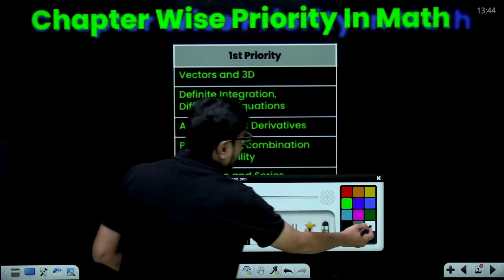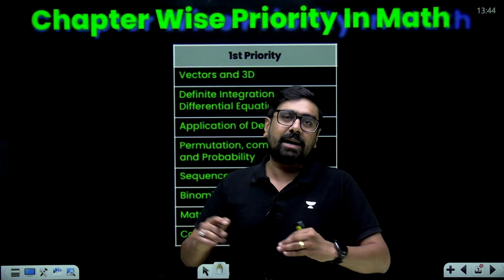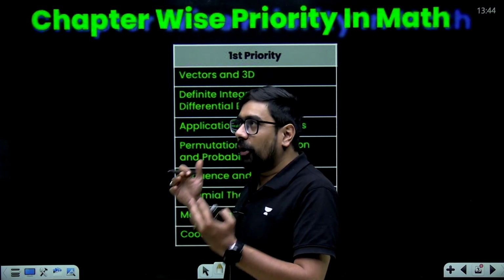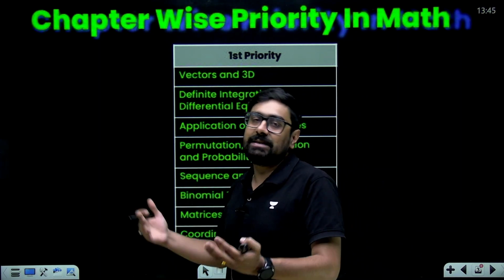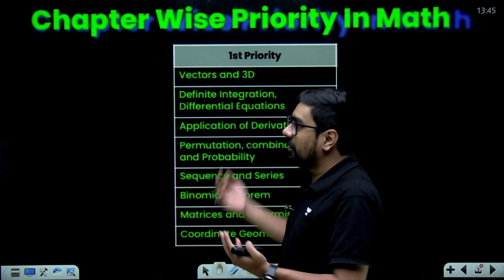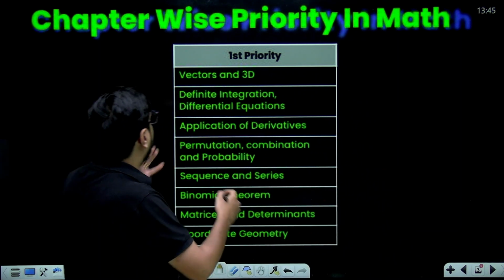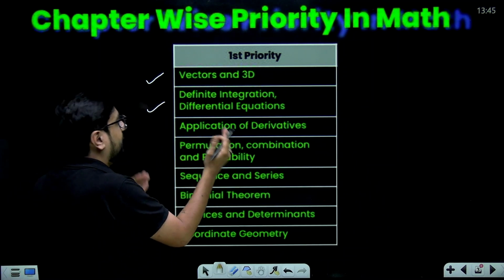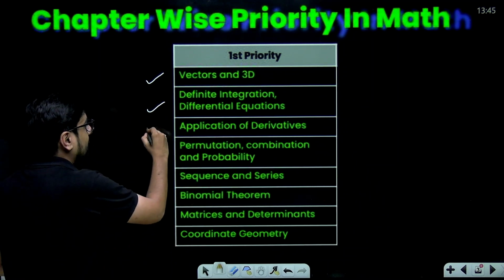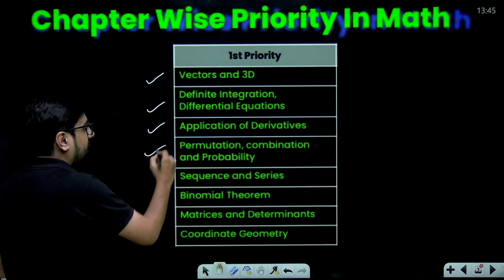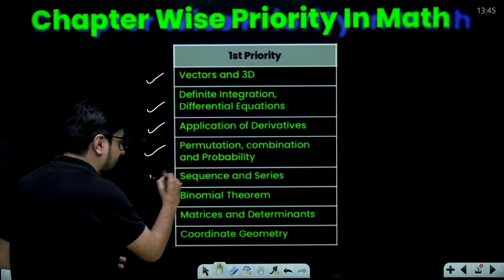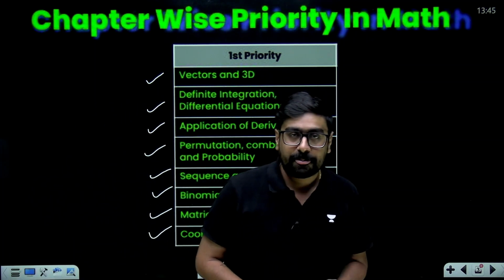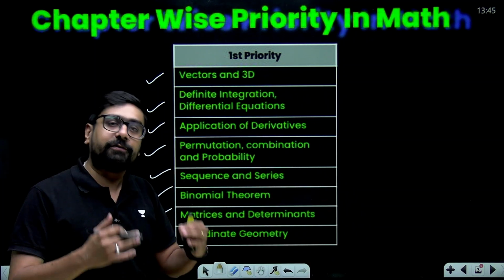Now, this priority which we are talking about is according to the weightage of the chapters in our JEE Mains and Advanced. So according to weightage, we can set a priority list. In the first priority, I have kept the chapters vector and 3D, definite and indefinite integration, differential equations, then application of derivatives, permutation, combination and probability, sequence and series, binomial theorem, matrices, determinants and your entire coordinate geometry. So these chapters should come in your first priority.